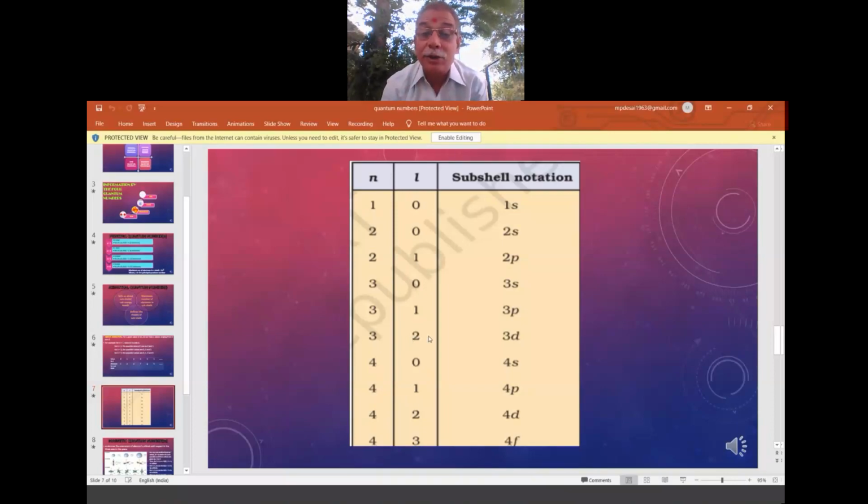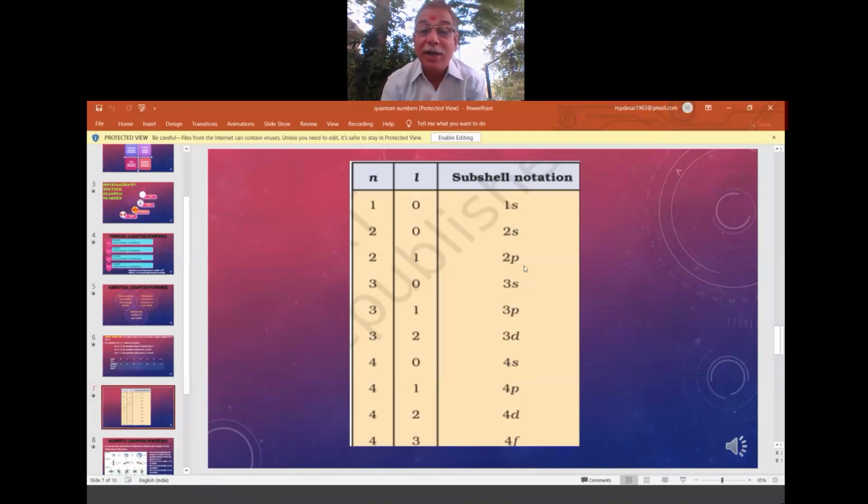So now you understood. In the 9th class and 10th class, we understood the electronic configuration according to the KLMN arrangement. But now we are understanding that in the KLMN shells there are subshells, atomic orbitals. They are named 1s, 2s, 3s, 2p. Why there is no 1p, we will come to know here, because there is no p in the K shell. The L value is 0 there. The L value becomes 1 only in the second level. That's why the P orbital starts from the second level.